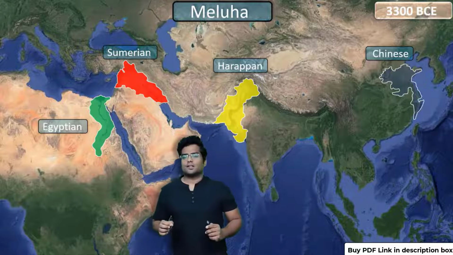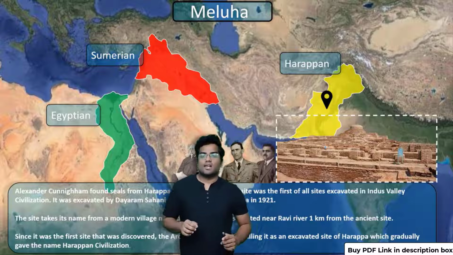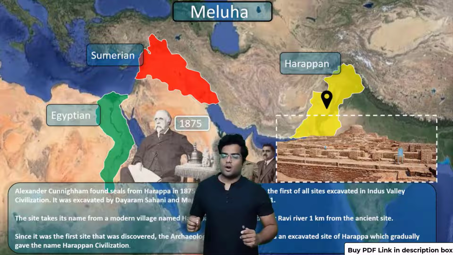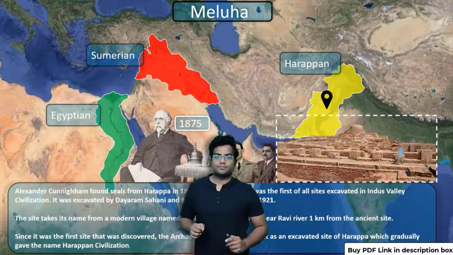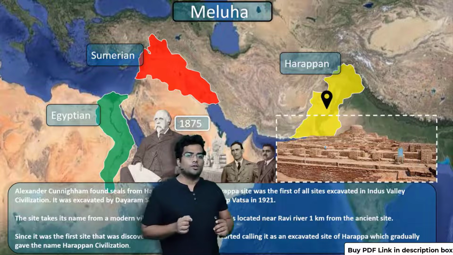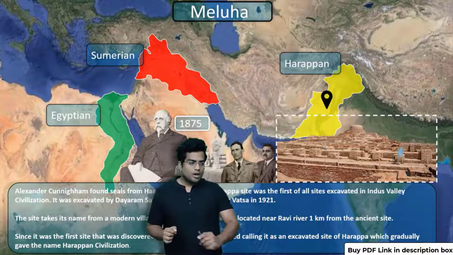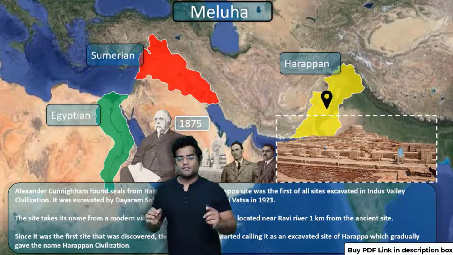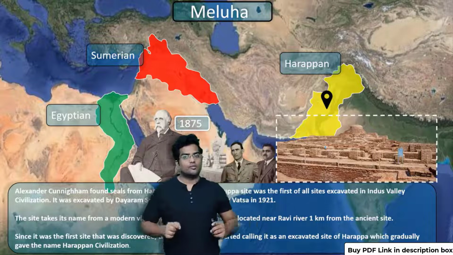So the story is something like this. We have this gentleman called Alexander Cunningham, an archaeologist. He found many seals along the Indus Valley, and the crux of these seals were located in a region called Harappa. Harappa was a village. He found a lot of Indus Valley seals along this river, specifically the Ravi River, which is a tributary of the Indus River.